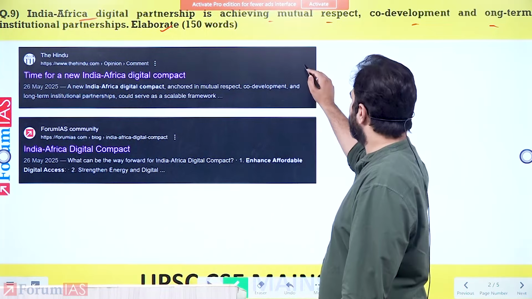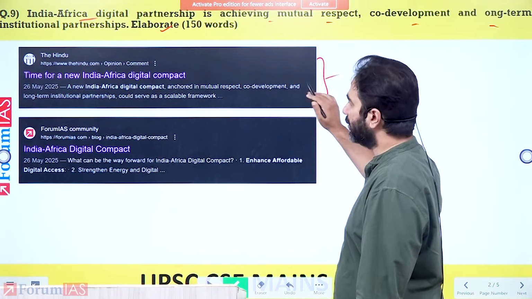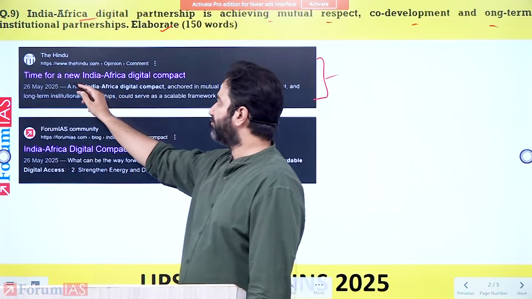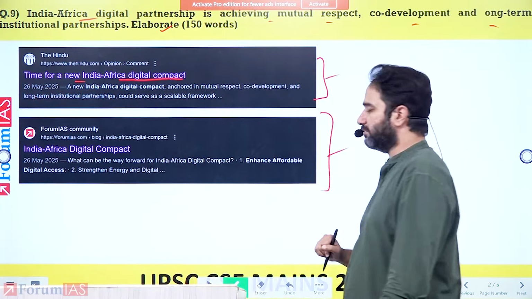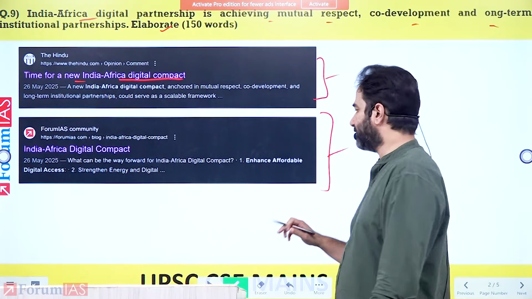This idea of the India-Africa Digital Partnership was also there in The Hindu newspaper, 'Time for New India-Africa Digital Compact', and covered for UPSC students.